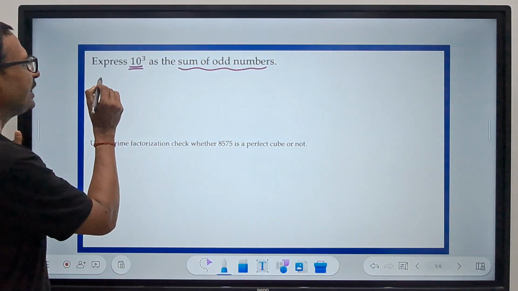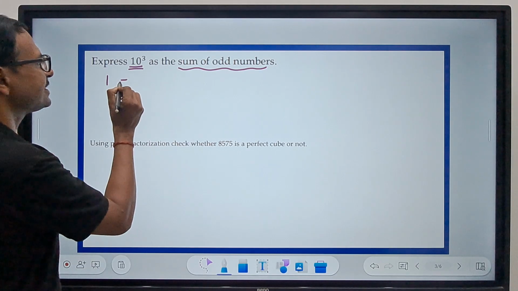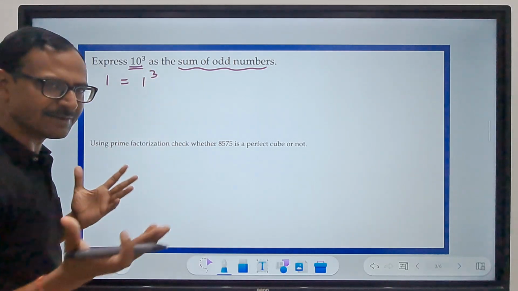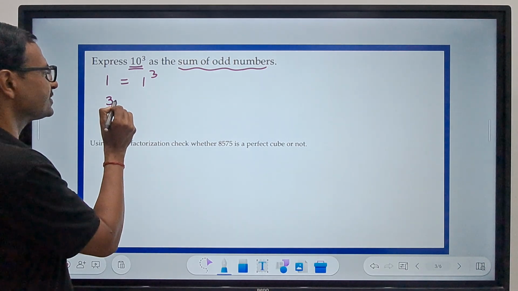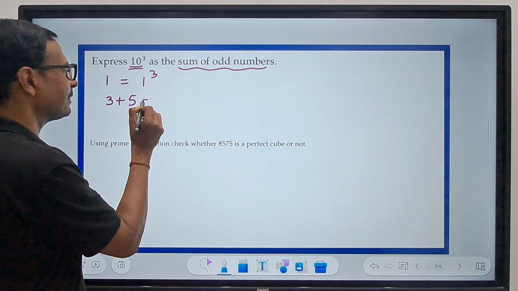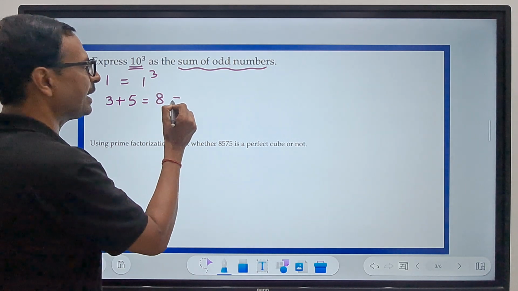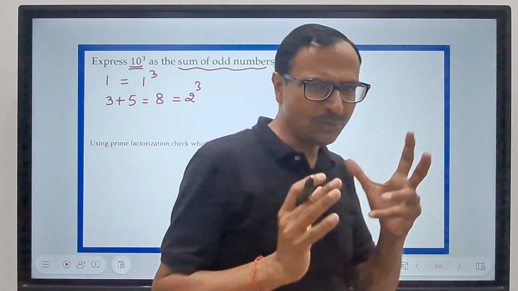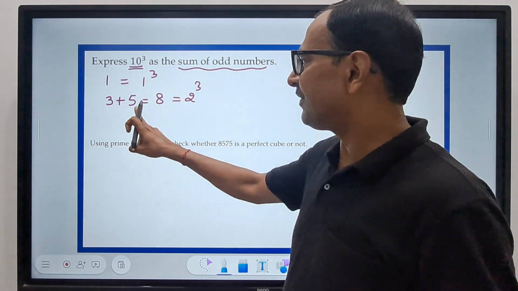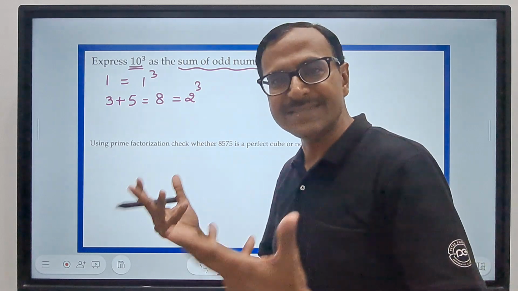So if you take only the first odd number 1, it is equal to 1 cube, which is 1 itself, right? If you take next two odd numbers 3 and 5, the sum is 8 and 8 happens to be 2 cube, right? And now can you find a pattern? I ended at 5 here, right? So I will start at 7 now.